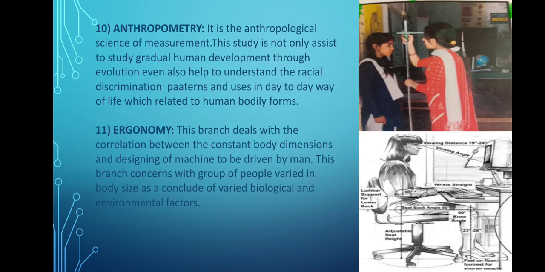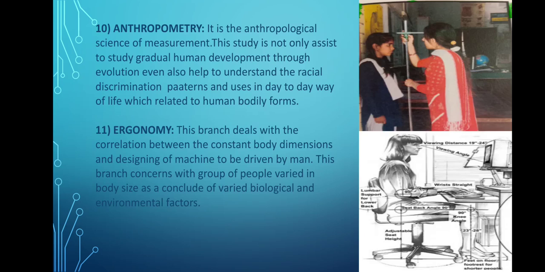And next is ergonomics. This branch of physical anthropology is concerned with the correlation between the static body dimensions and the designing of machines to be driven by man, right? This branch of knowledge is very important by the very fact that many groups of people differ in body size as a result of varied biological and environmental factors.